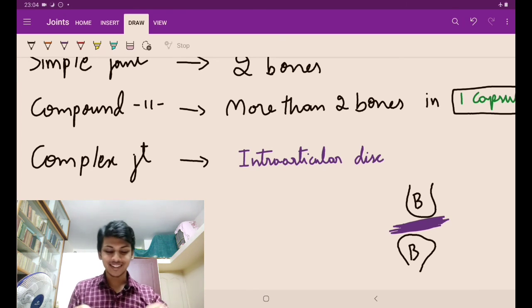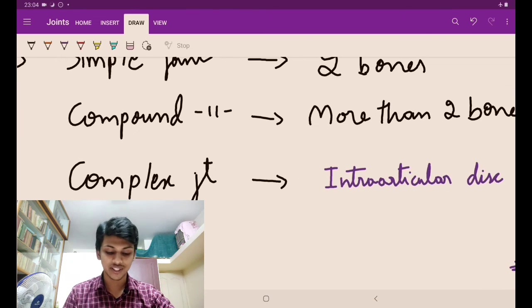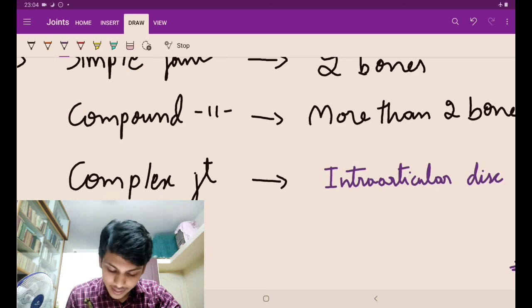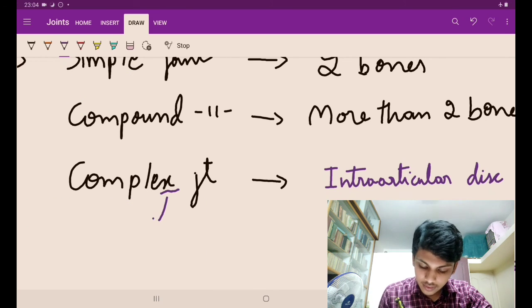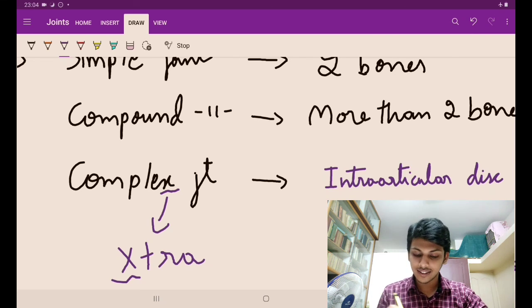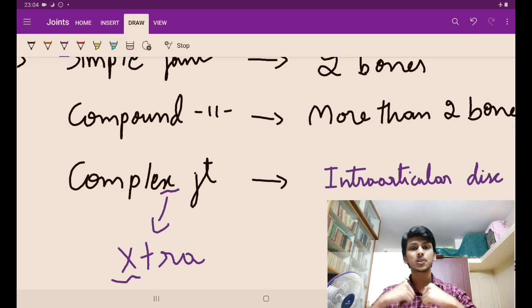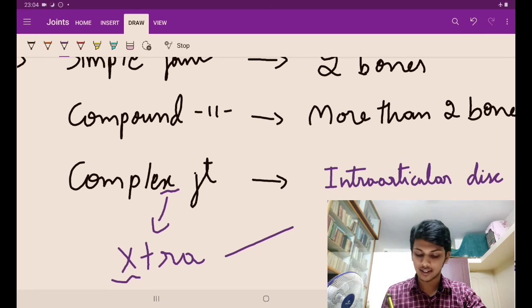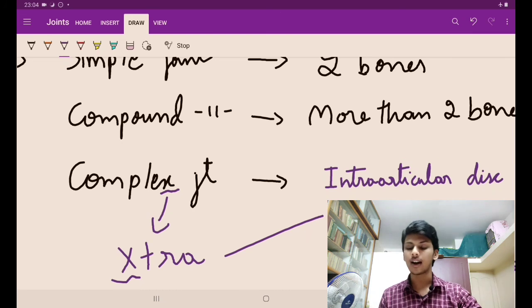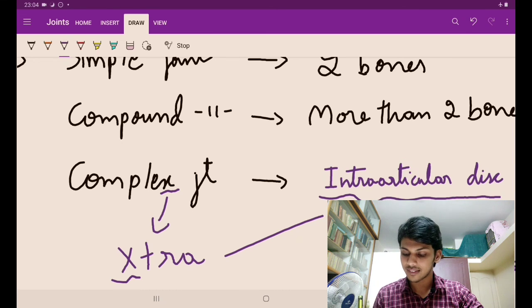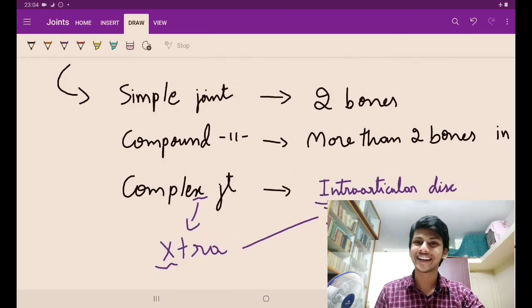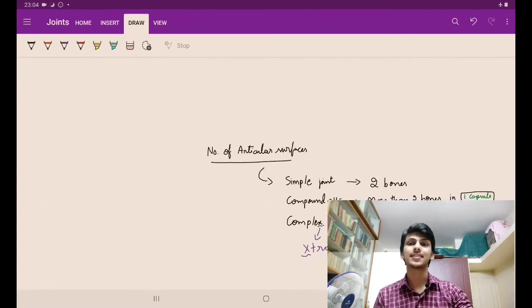How I used to remember this, guys? I always used to get confused with compound and complex joint. I used to interchange the definitions. So see here, guys, there is an x here ना, x को हम बोल सकते हैं extra. Okay, so in the other joint there were just bones, but here there is something extra. What is extra? The intra-articular disc.